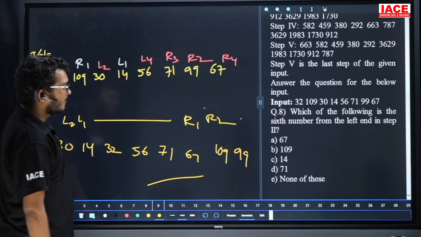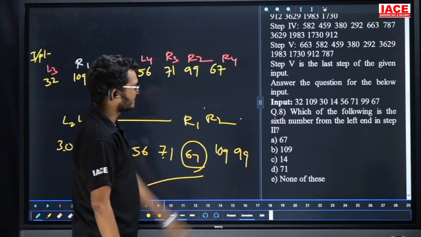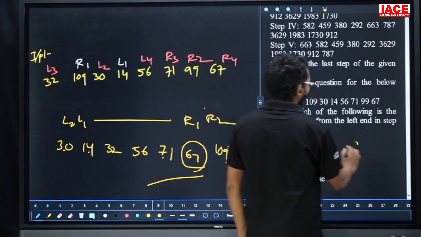Now the question is what? Sixth number from the left hand. 1, 2, 3, 4, 5. The sixth number is what? 67. Yes. So question number 8, the answer is what? Option A.